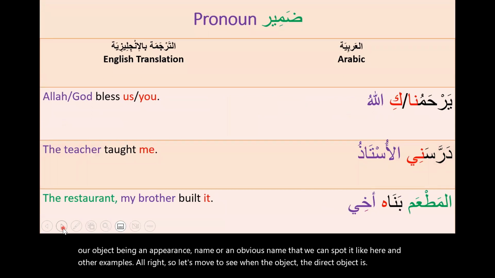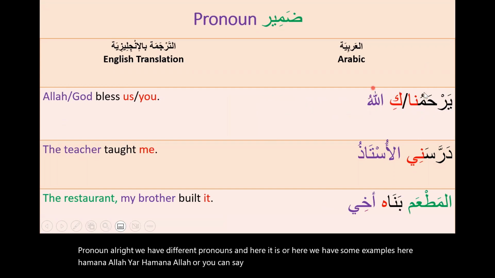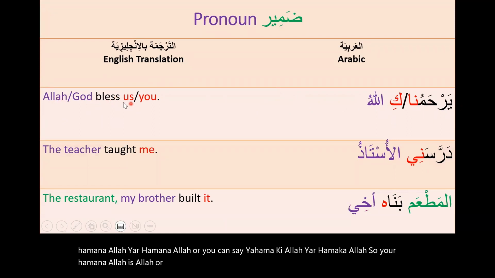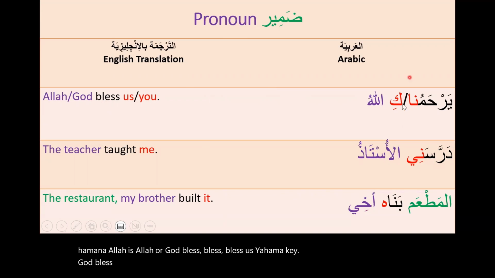All right, we have different pronouns, and here we have some examples. Yarhamuna Allah. Or you can say Yarhamuki Allah, Yarhamuka Allah. So Yarhamuna Allah is God bless us. Yarhamuki, God bless you, singular feminine.